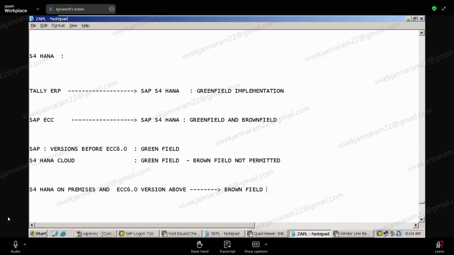Greenfield. If you are moving from other system to S4, non-SAP to S4, you are doing greenfield. If you are doing older versions than ECC to S4, you are doing greenfield. If you are in cloud, you are doing greenfield. In all the other cases, you are doing greenfield. Now here also greenfield and brownfield.